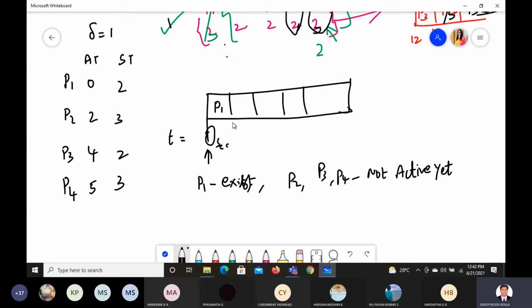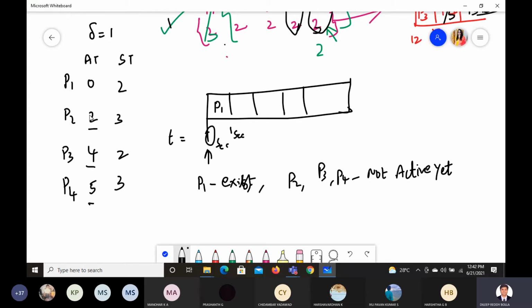Let us say after 1 second, I'll check again. Will anybody come at this point? No one will come, right? Because they'll come at 2 seconds, at 4, and at 5 seconds. So there are no other options.